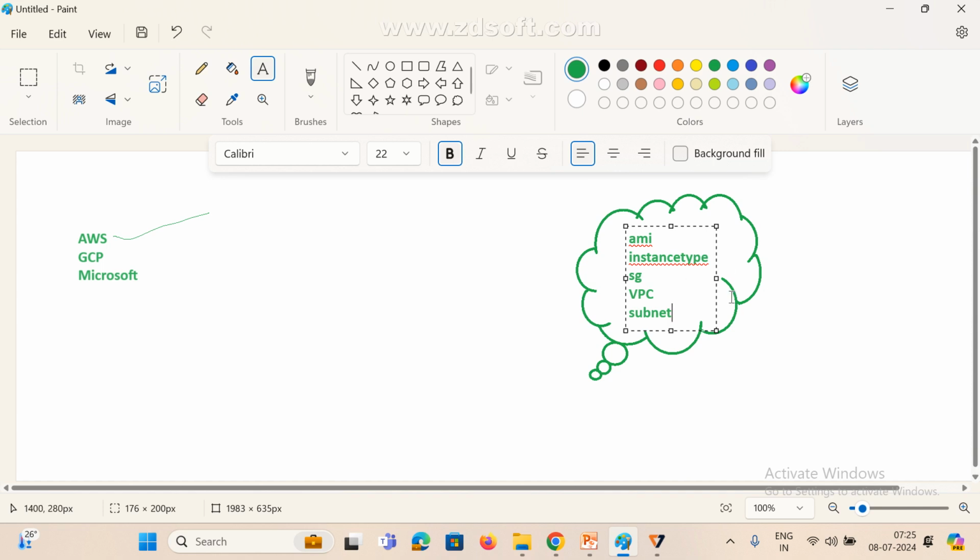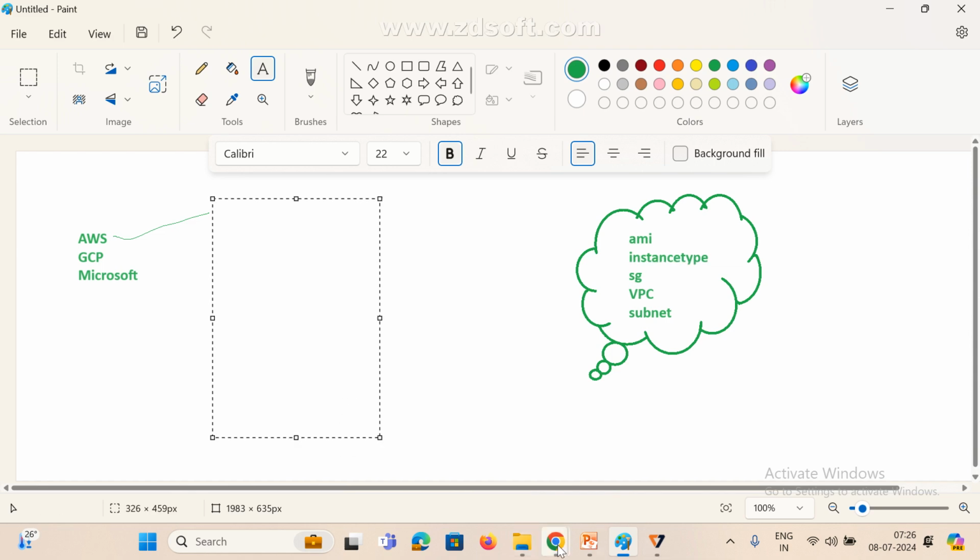Now understand. If you need one AWS EC2 instance, while creating it, first we are selecting the AMI, then the instance type and security group, and which VPC we want to create our instance in and which subnet. So these are what we select. Manually we can select them, but in real time we have some tools available.